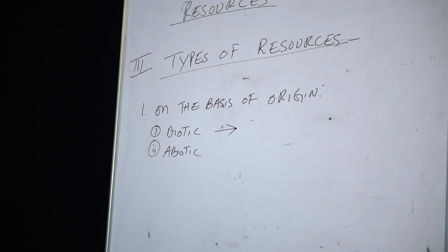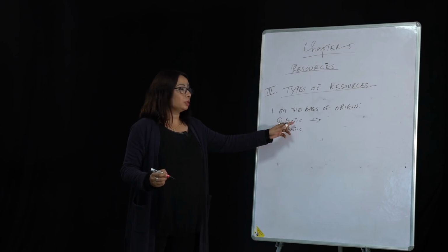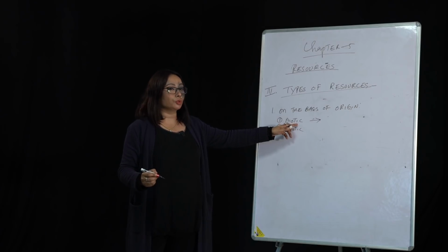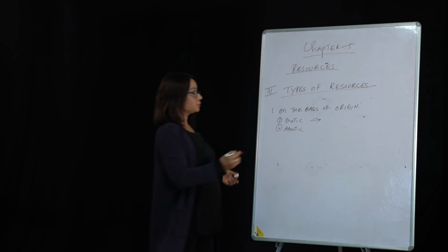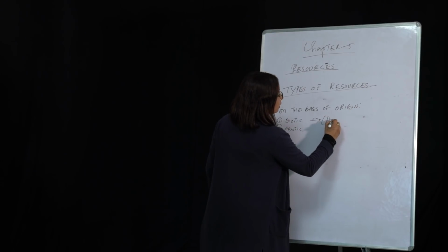Biotic means all those resources which are living, which are composed of or which come from the biosphere, which are living or having life. So in short, I will write it here, having life.